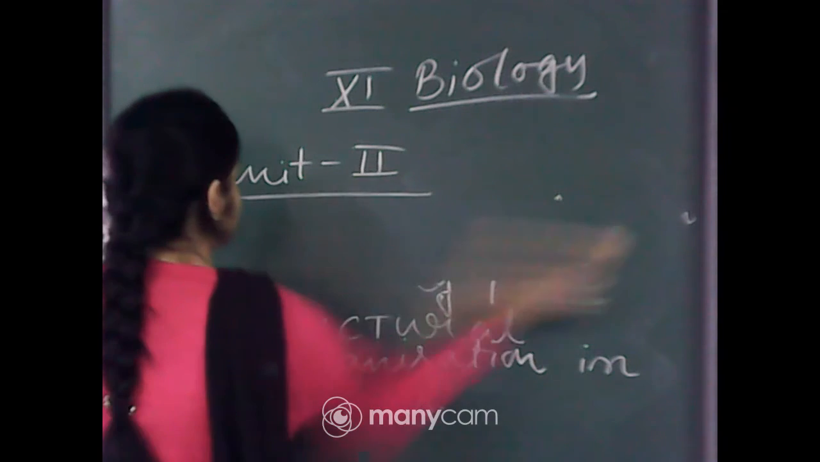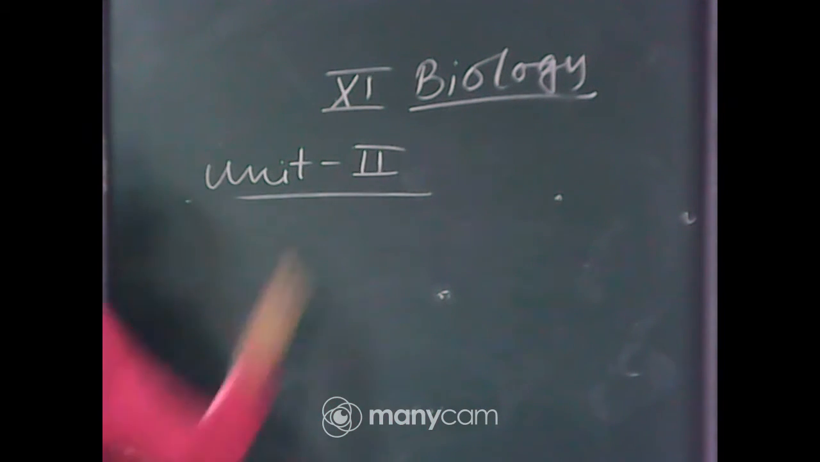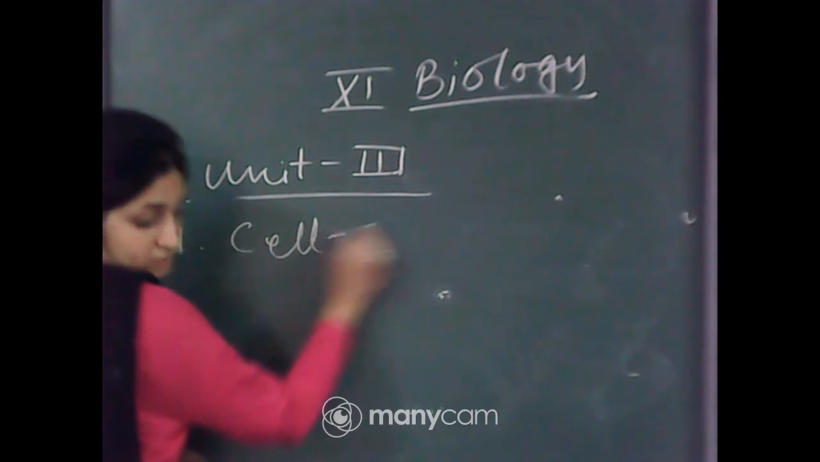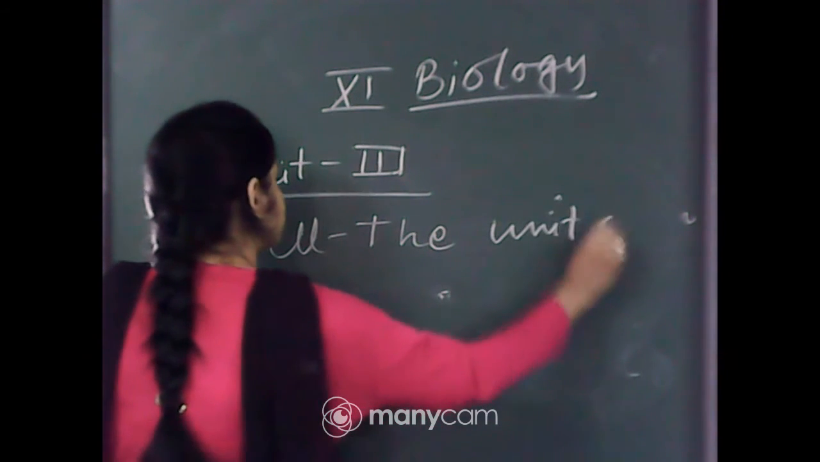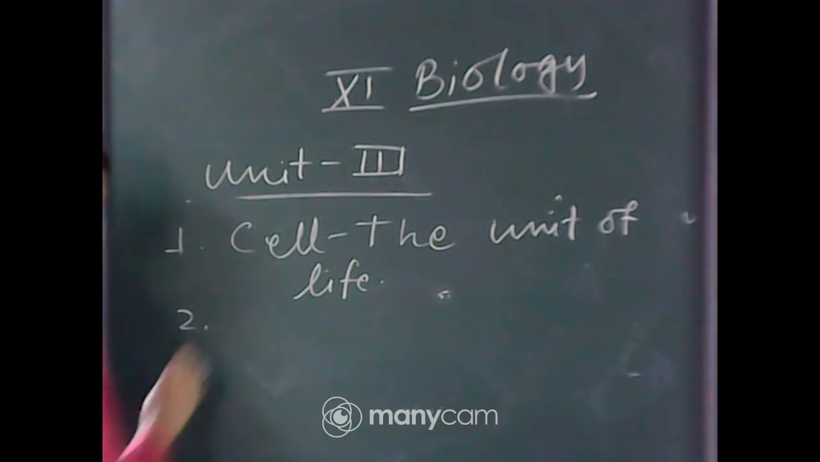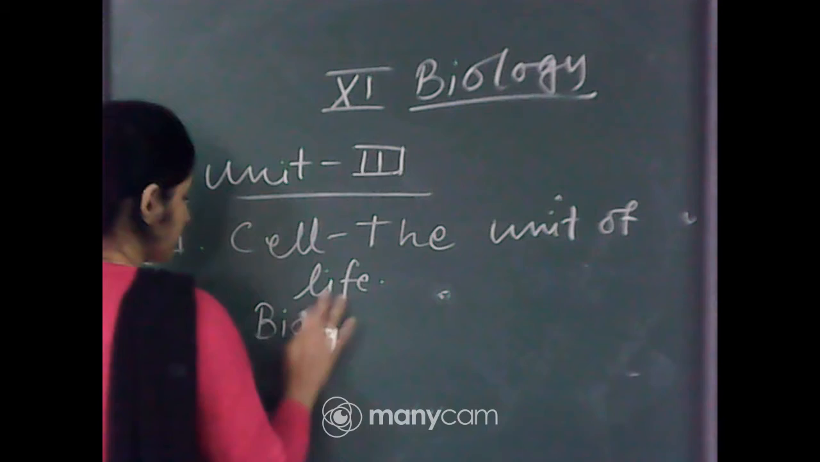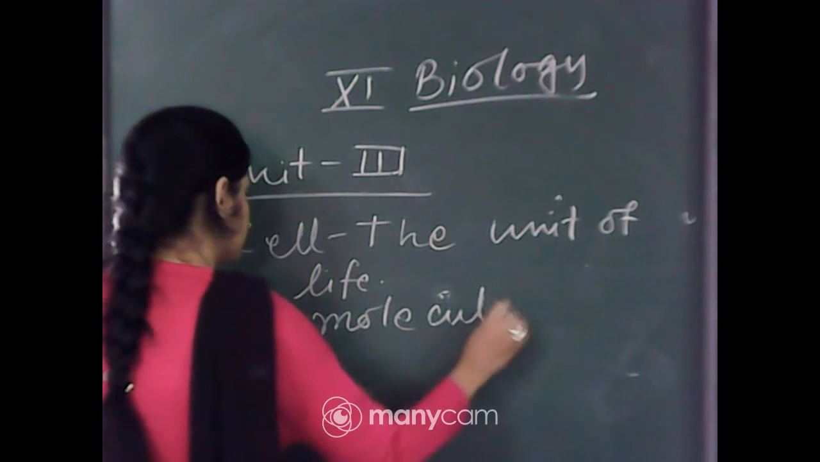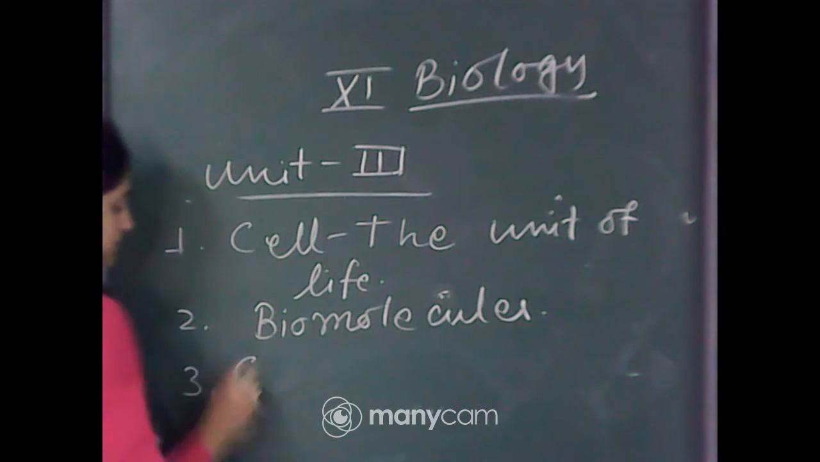And from Unit 3, there are also 3 chapters. The first one, cell, the unit of life. Number 2, biomolecules. Number 3, cell cycle and cell division.